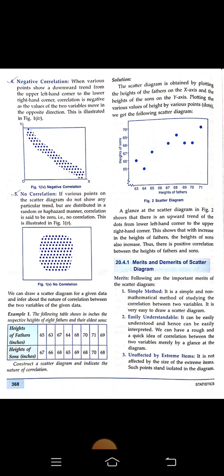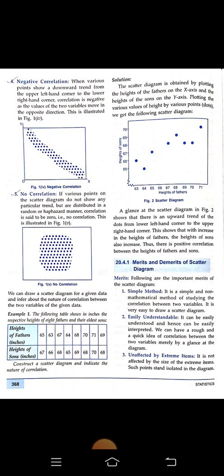Number 5, no correlation. If various points on the scatter diagram do not show any particular trend but are distributed in a random or haphazard manner, correlation is said to be zero. That is, no correlation, as illustrated in figure 1, the fifth figure.